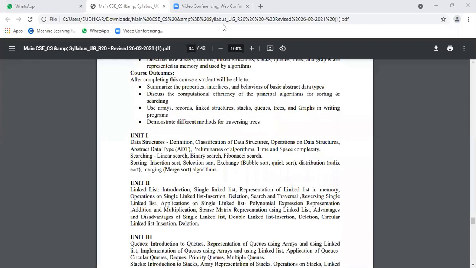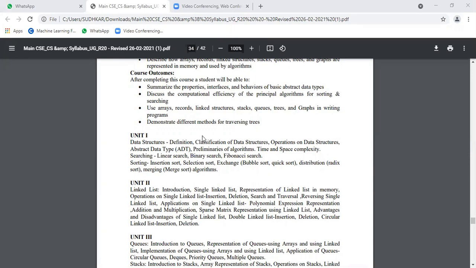That is called operation. Here, what is the operation on a data structure? There are different data types, and on the data types we will perform some operations. Operations mean addition, storing, retrieving, accessing, deleting, displaying, like that. There are many different operations on data structures. We'll go through them clearly.